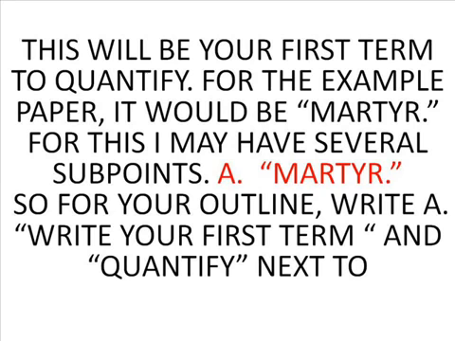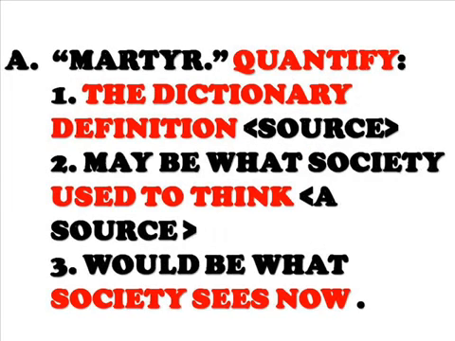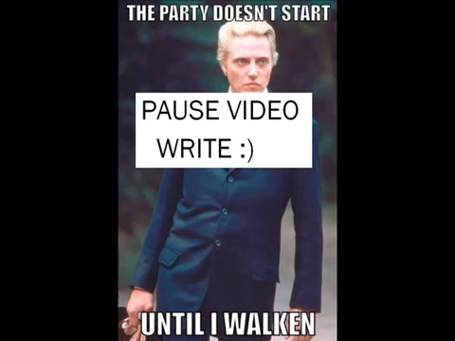Now, your term might be tragic hero, it might be bad mother, it might be any of the archetypes that you chose that you were going to define. So write your term, whatever it is, and the word quantify, and this is going to be your first term to quantify. For example, for my paper, it would be martyr. For this, I may have several subpoints. A, martyr. So for your outline, you're going to write A, then write your first term and quantify next to it. I'll give you 30 seconds to do that, so you can pause this video and do that.